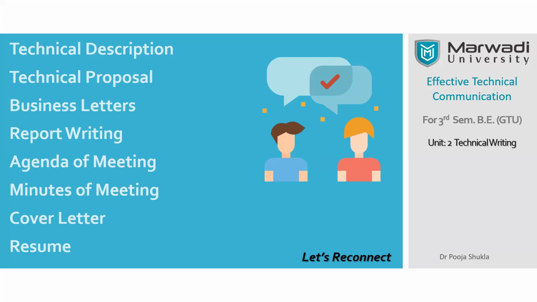Now, the agenda of the meeting has a specific format that we need to follow. Remember, you have to have a list of people who are invited. Who's going to chair the session? Chairing means the person who has called the meeting. What are the items to be discussed, etc., are mentioned in the agenda for meeting.